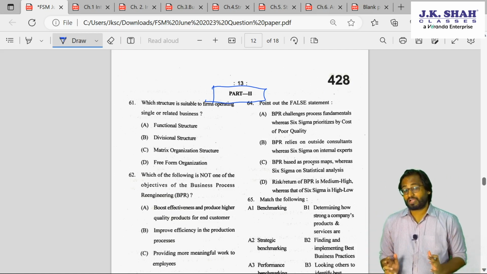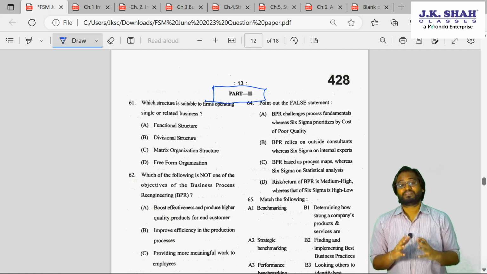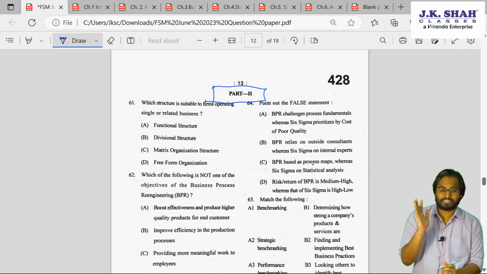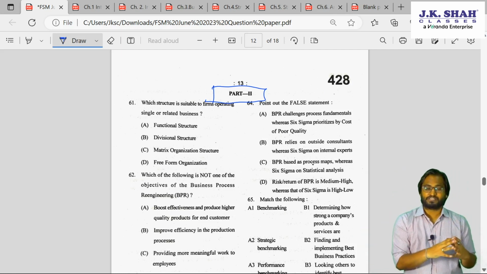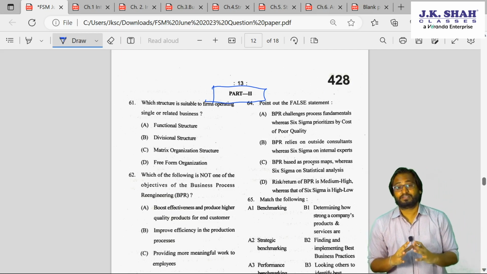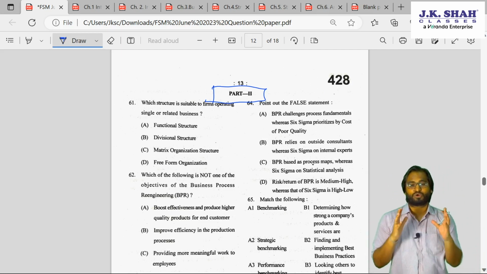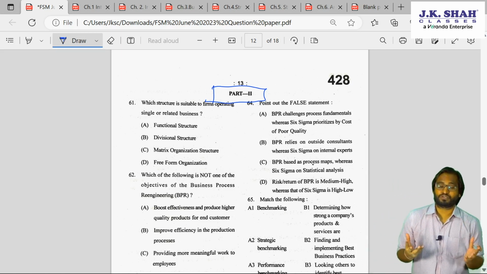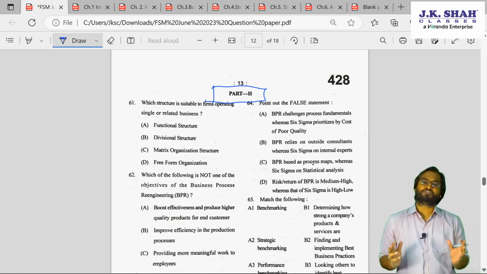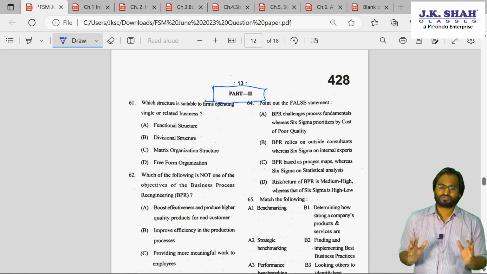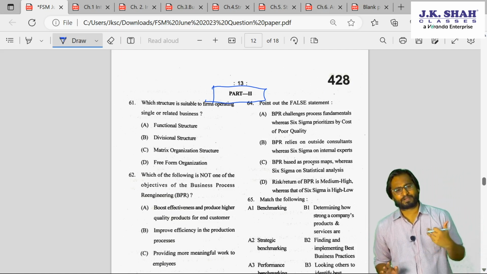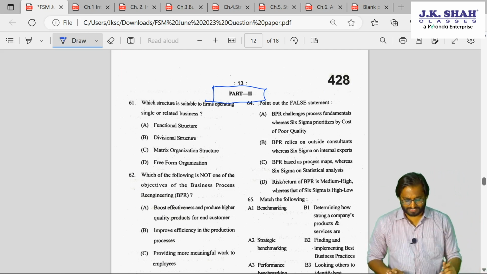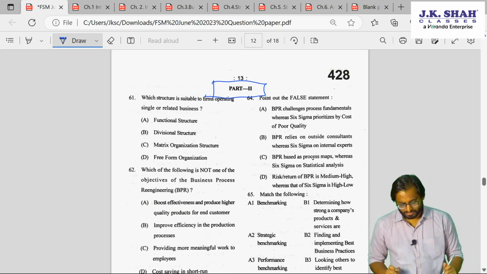Now, what I will do, I will write the chapter number as well as the page number of the questions that has been picked up by our institute. I will try to map this with our study material as far as possible. Keep in mind guys, this is a theory subject. A lot of things can be asked from other books also, especially institute's book. But most of the questions were picked up from our book also. So don't worry, everything we will try to map. There are few practical questions which are picked up from real life scenarios. We will discuss that in length also, so need not worry. So let's start guys. Let's start with question number 61.